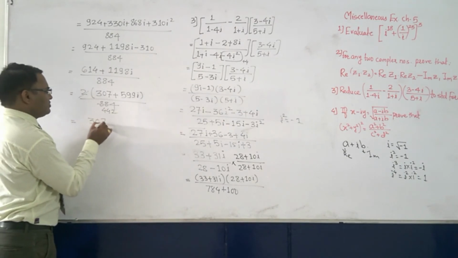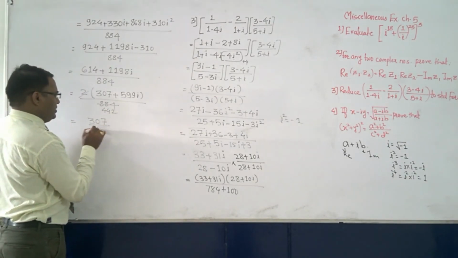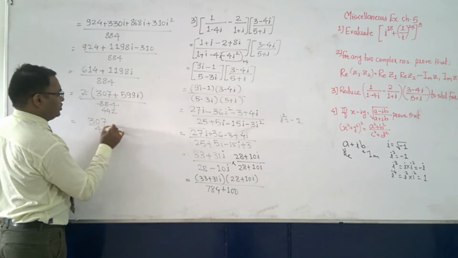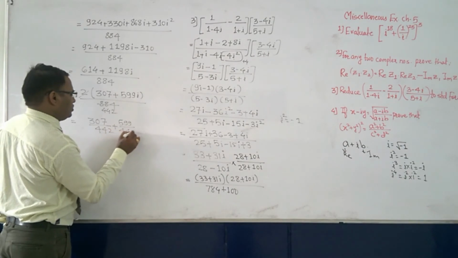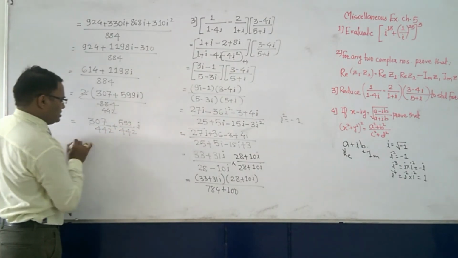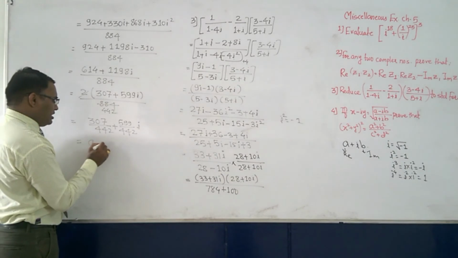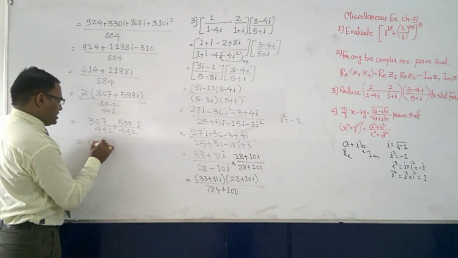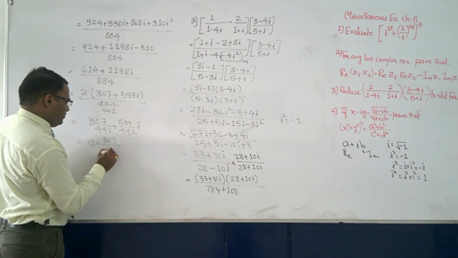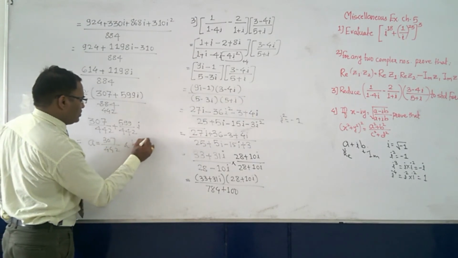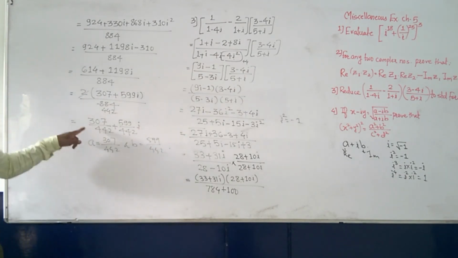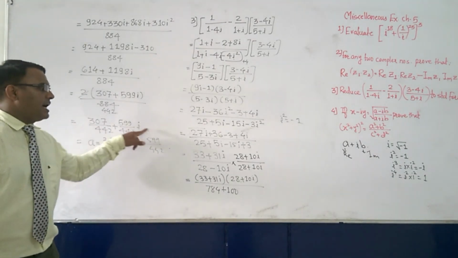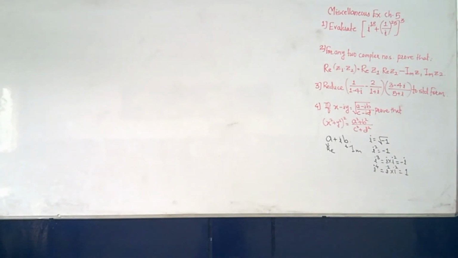So final answer is what? 307 plus 44 upon 442 plus 599 upon 442 into i. So this is nothing but your A plus iB, that is A is equal to 307 upon 442 and B is equal to 599 upon 442. Okay, so this is nothing but in the form of A plus iB.